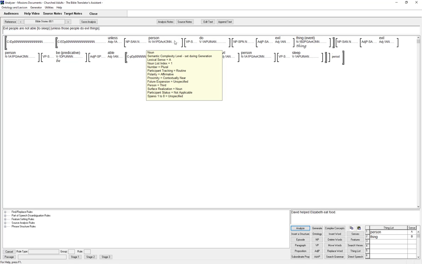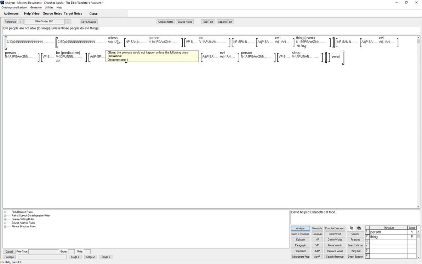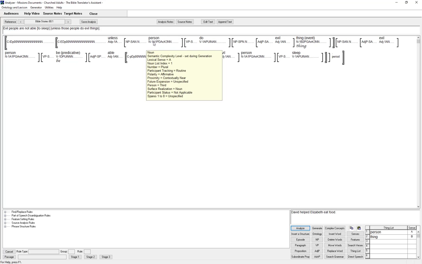Unless, so let's see here, unless person here. Now if I put the mouse in the middle row, it gives me the features. It says tracking is routine, proximity contextually near.